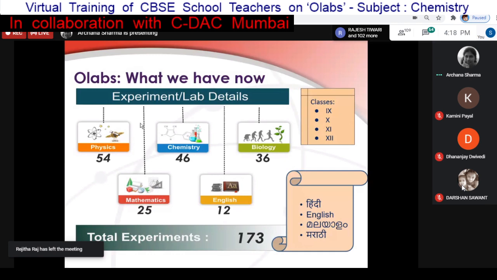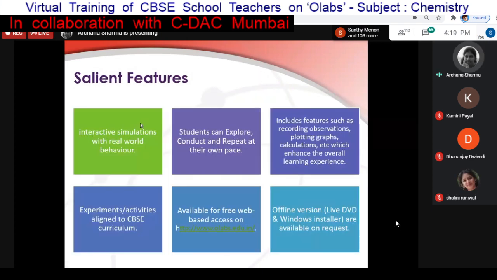Most of the labs have interactive simulations which try to align with the real world behavior for that particular lab. Since it is a lab, wherever possible or relevant, we have included features such as recording observations, plotting graphs, and calculations, which are a very integral part of actual labs and which also enhance the overall learning experience.